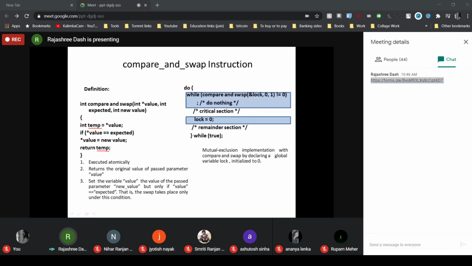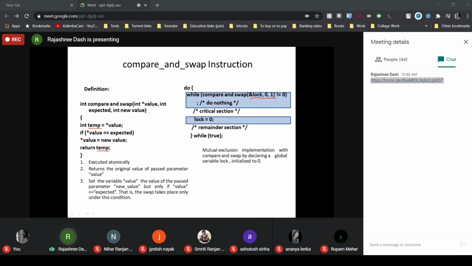The compare and swap instruction has been called with the address of the lock variable and two more arguments, 0 and 1. That means it will return whatever value is stored in the lock variable and check in the if condition whether the value is equal to the expected value, that means 0. Then it will set it to 1. Otherwise it is not going to set it to anything.